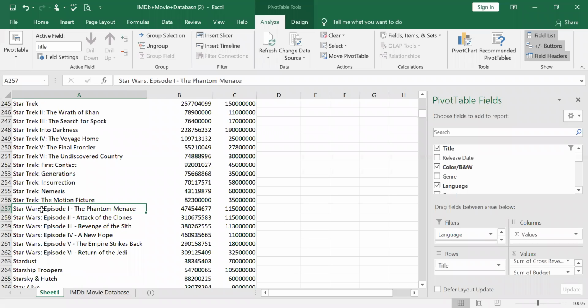I just have to select. Either you can go to Analyze, and then the group field, group selection is there.